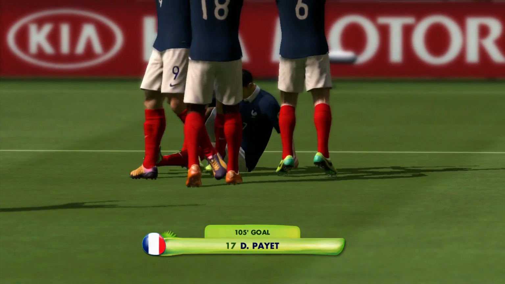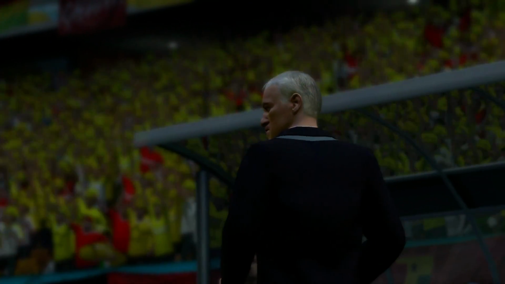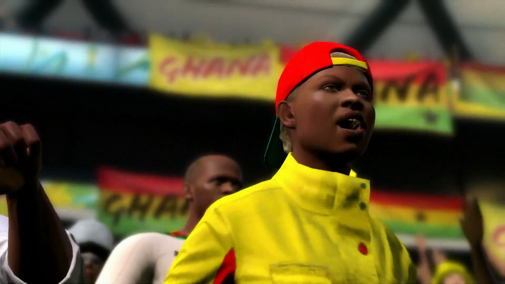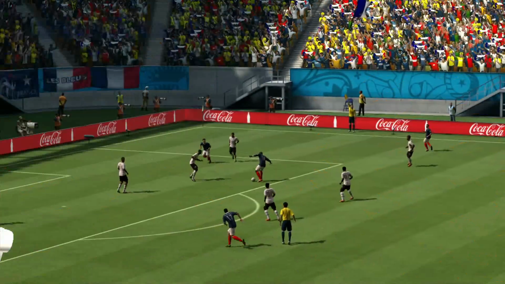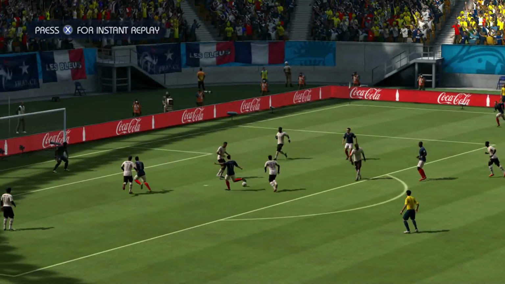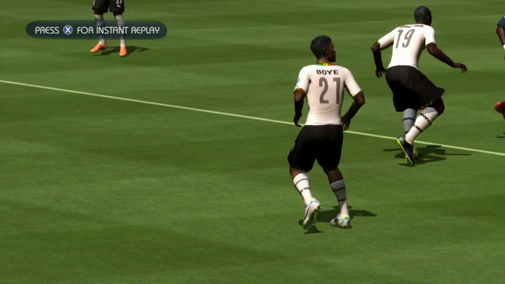It's still not over. They are still locked level, but at least France are back into the game. And you can see what the Ghanaian fans think of that. They are not happy with it because their defending was a bit, well, poor on that possession. They weren't really doing a lot.